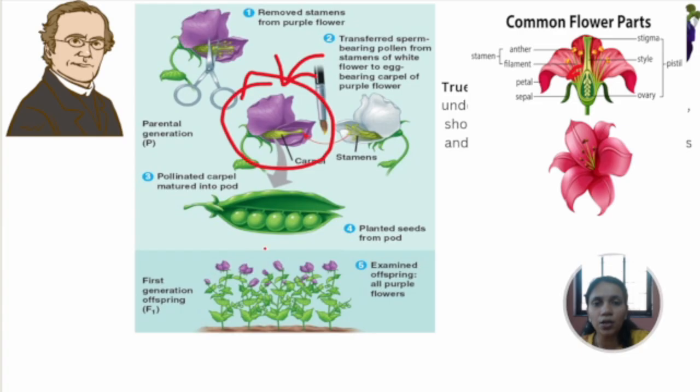It was seen that all the plants produced purple flowers. So he started noticing, what I had done was take two different plants, one white and one purple. Now when I sowed the seeds, how come everything turned out purple and not white? These were some of the questions he tried to answer.